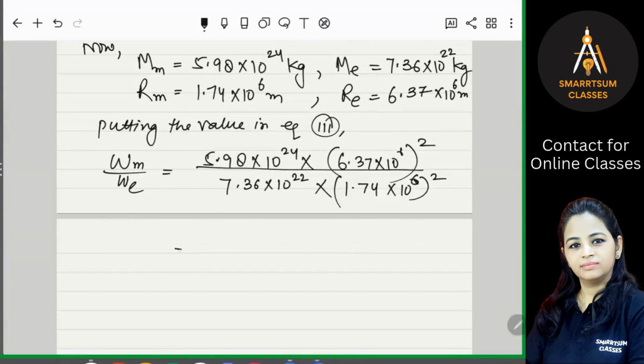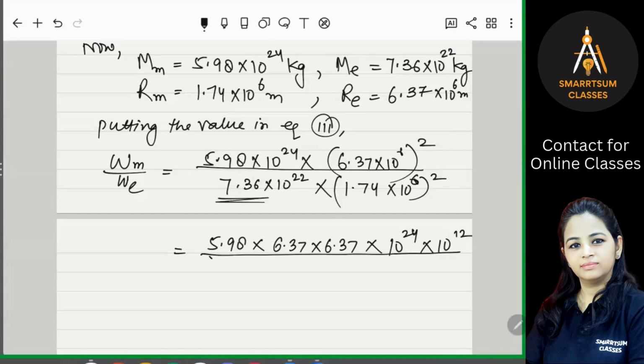Right? So now what you are getting? 5.98 into, so we will separate the decimal term, 6.37, and we have a square also here. So we will write down 6.37 into 6.37, right? Into 10 to the power 24. Now this is 10 to the power 6 to the power 2, so it will become 10 to the power 12. 6 into 2, right? Power gets multiplied. Now write down here in denominator 7.36 into 1.74 whole square, right?